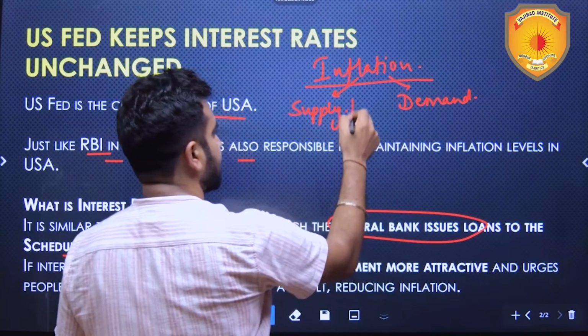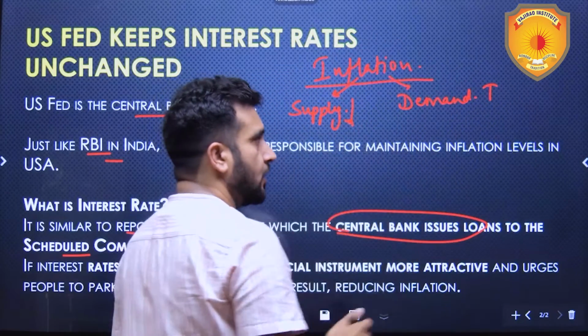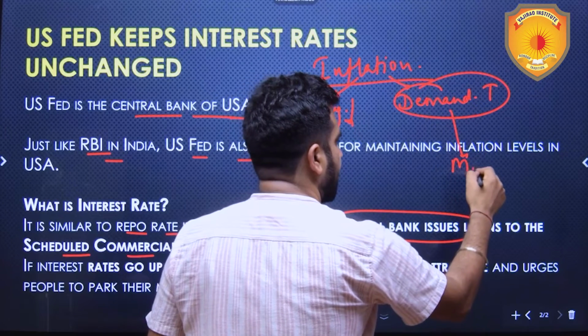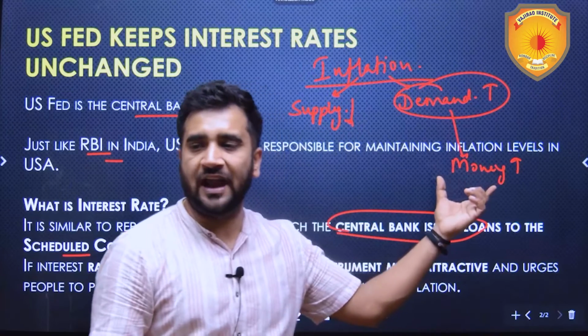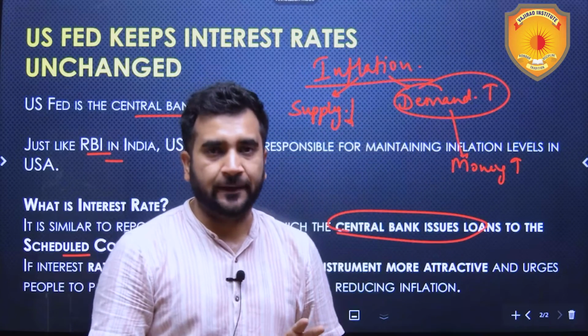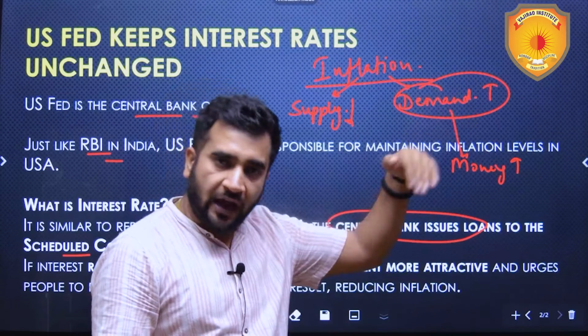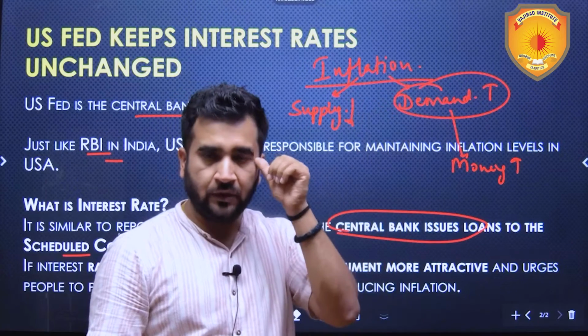Supply is less, it will cause inflation. Demand is more, it will cause inflation. When will demand be more? It will be more when money in circulation is more. People are having more money in their hands, they will invest, they will spend. And this will increase the demand of the products and hence prices of the products will increase, causing inflation.